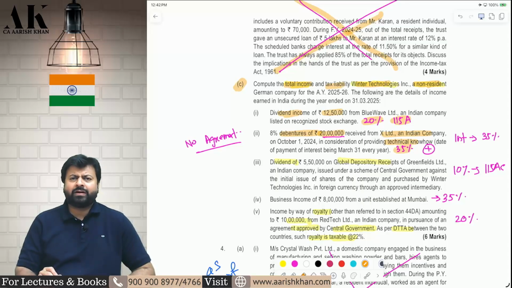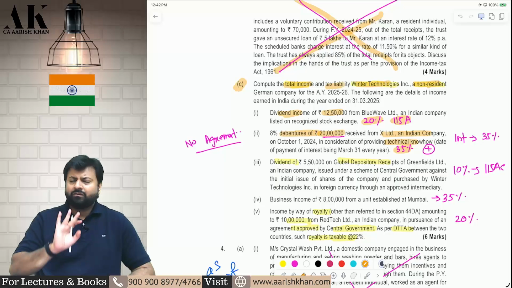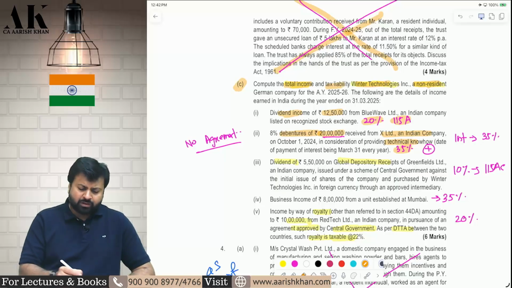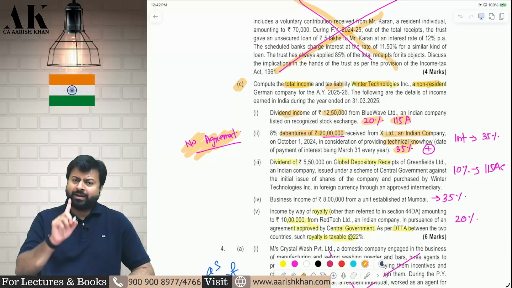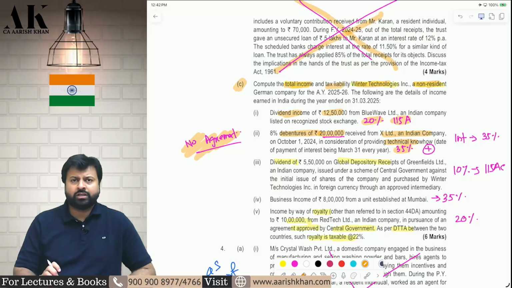Sir, why not 20% tax under 115A? 115A cannot be applied here because there is no agreement between both of them which is approved by the central government. If there had been an agreement approved by the central government, then I would have applied 115A. In this case, I will not apply 115A. Here I have to apply the normal tax rate of 35%.